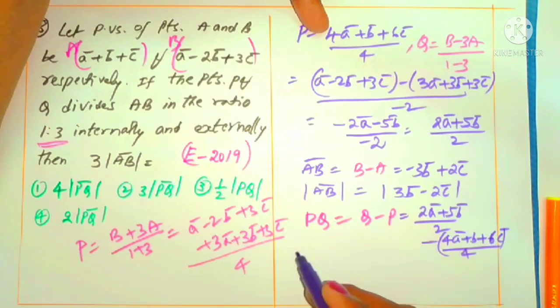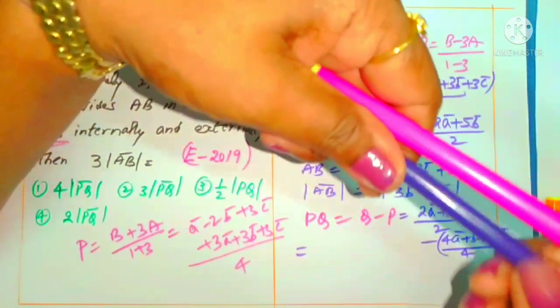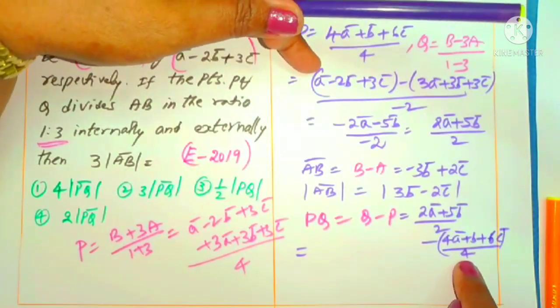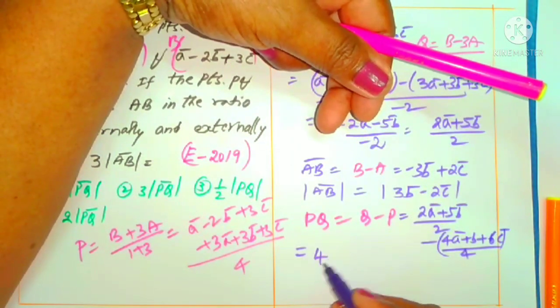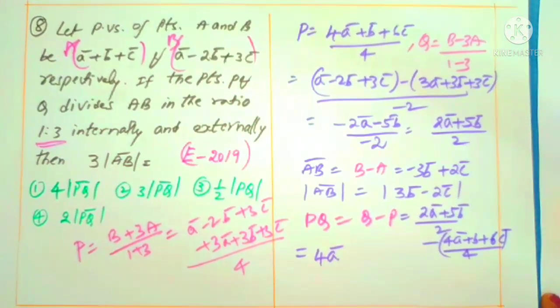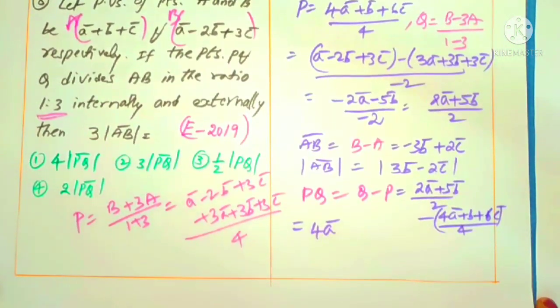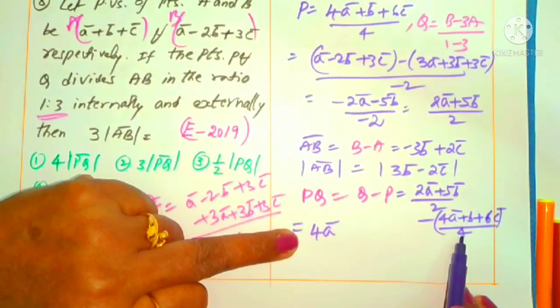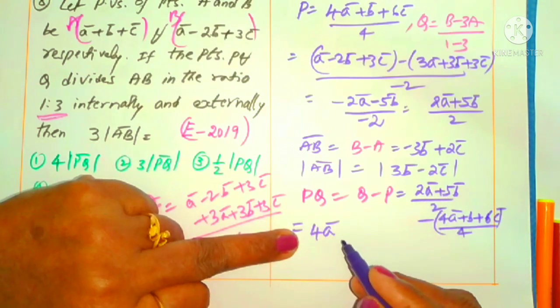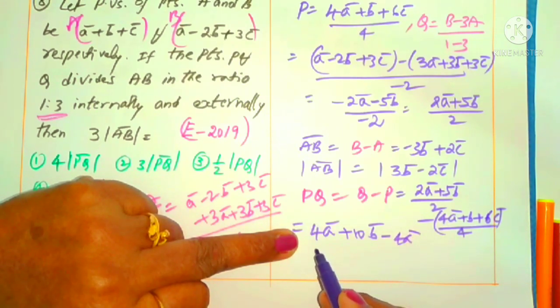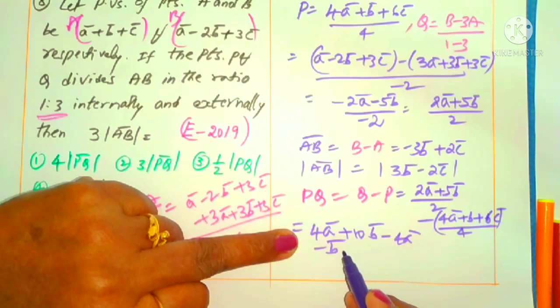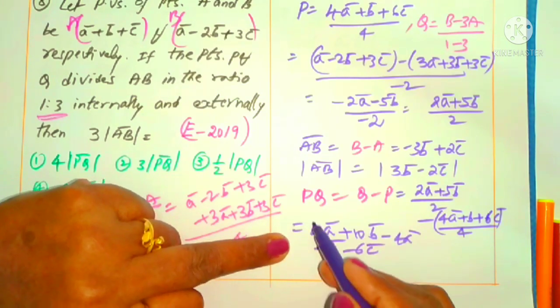Taking LCM 4: 2 into 2, 4A; 2 into 5 is 10B; minus 4A minus B minus 6C by 4.